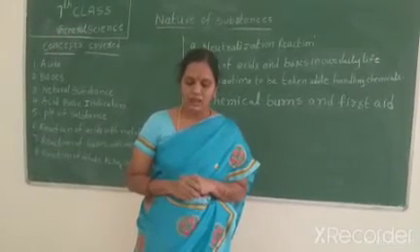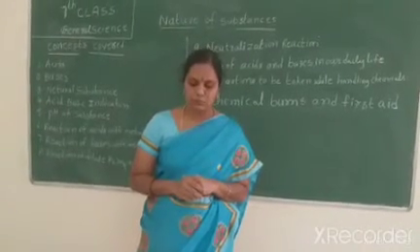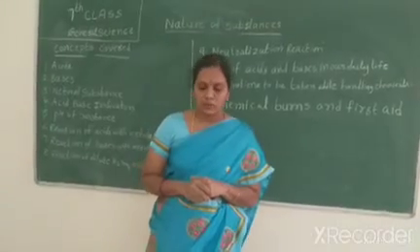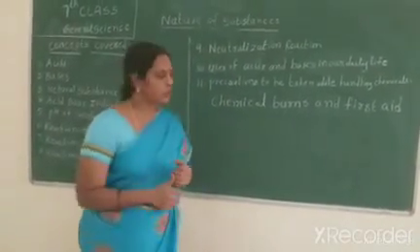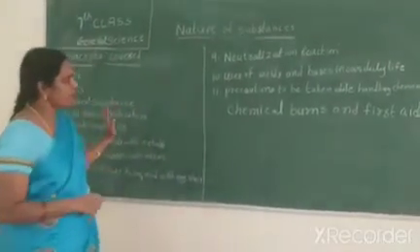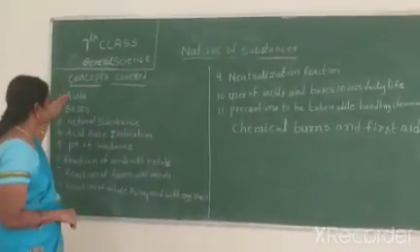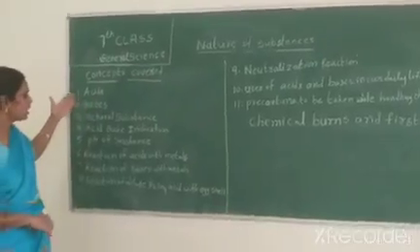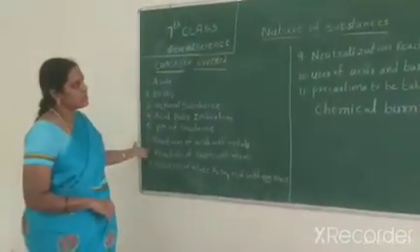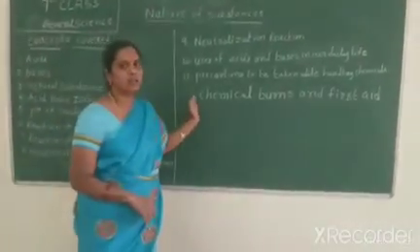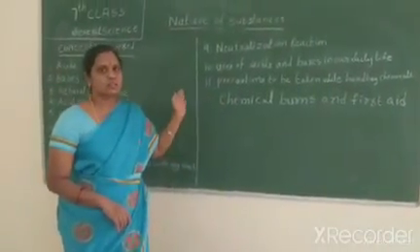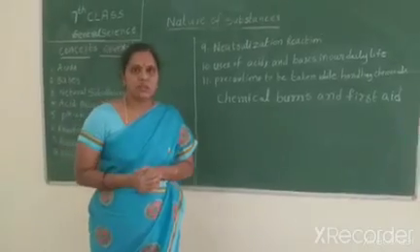By hands-on experience with proper care, you gain more knowledge about these substances. We know in this lesson which substances are acid, base or neutral, how they are used in our daily life, and precautions to be taken while handling the substances. This also tells us the nature of the substances.